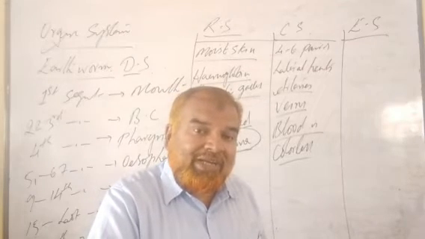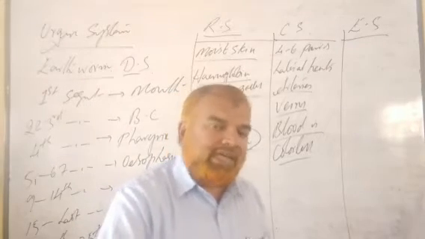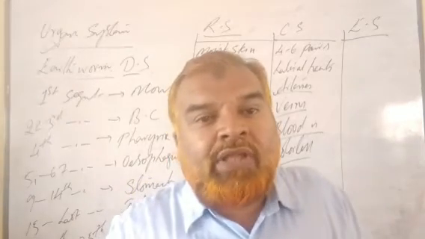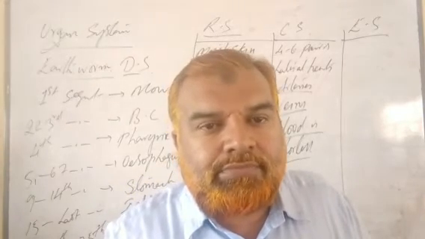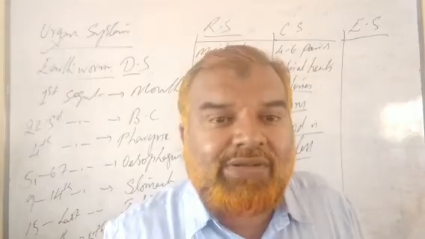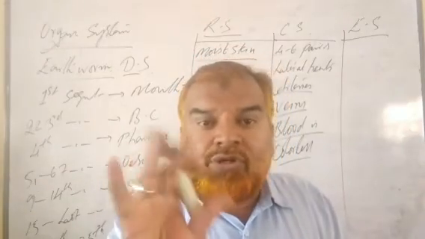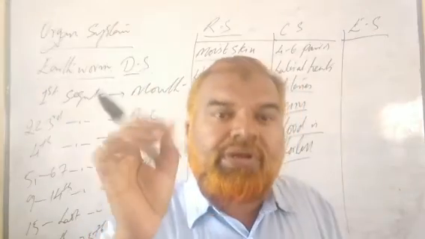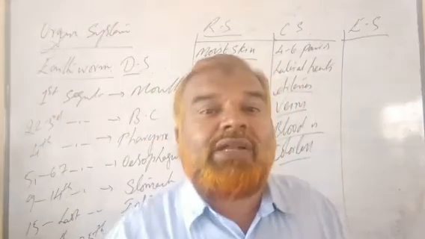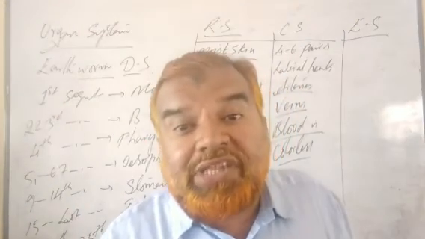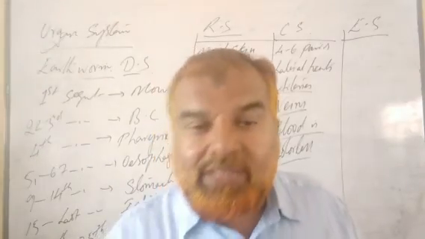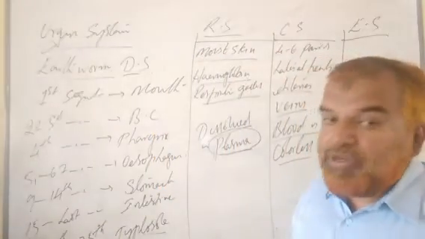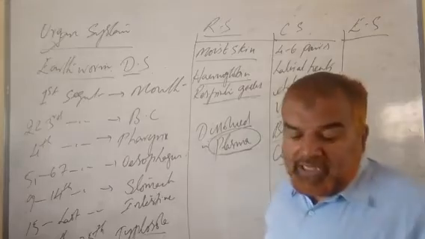Each segment also has podia known as setae. In earthworm you don't see legs outside. Locomotory organs, S-shaped, spindle-shaped, are present in each segment, known as setae. So in each segment there are protonephridia responsible for excretion.